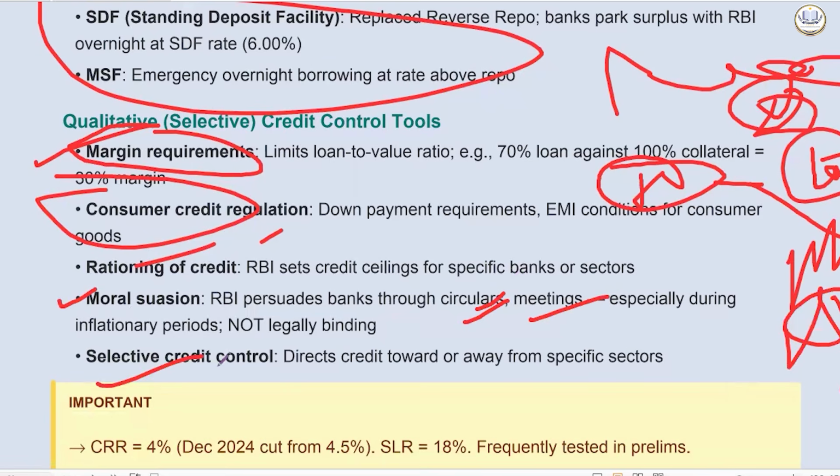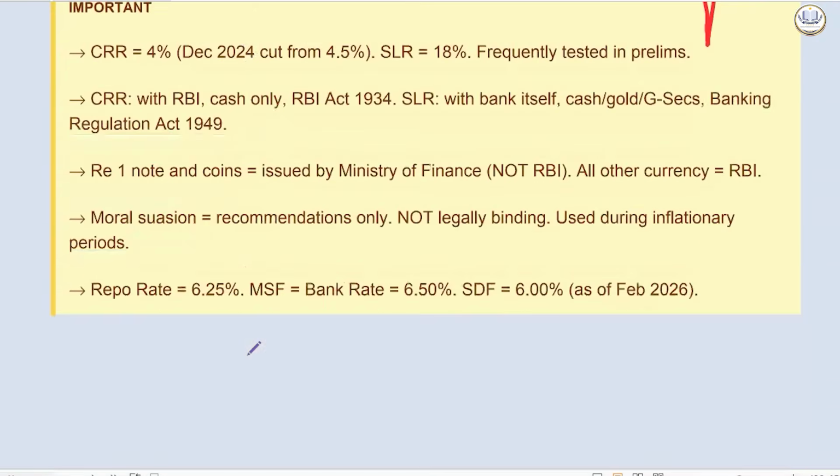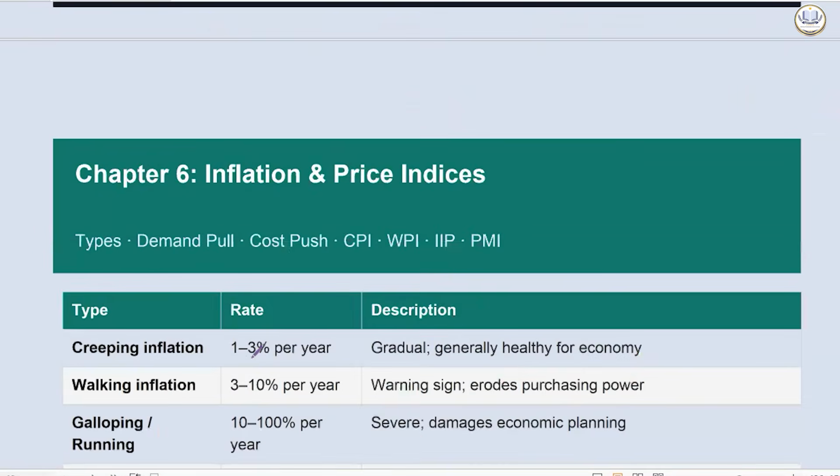Then we have selective credit control, where credit is directed toward or away from a specific sector. Credit will be taken away or credit will be given. This is called selective credit control, to a particular sector, not to all the sectors. This is called selective credit control. So this is what you need to know.